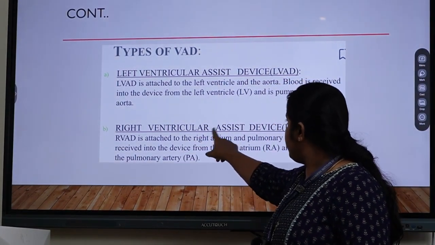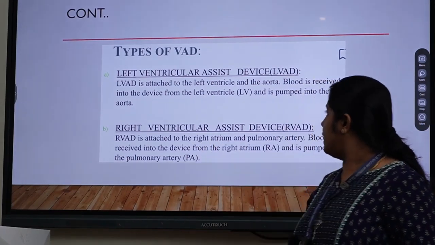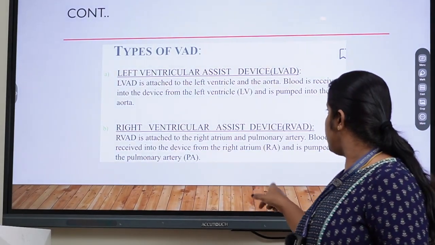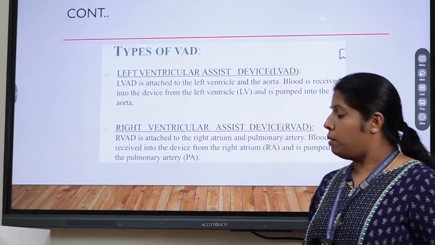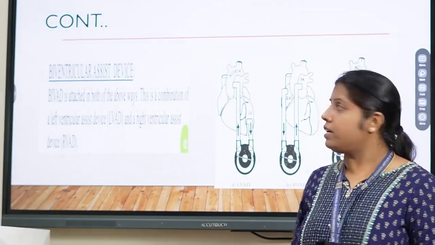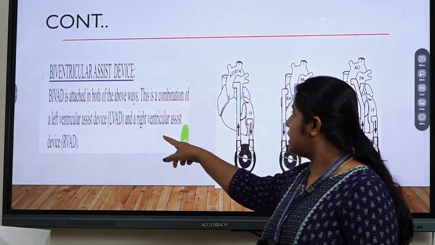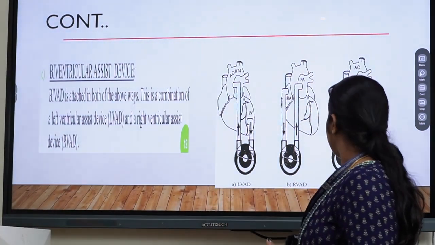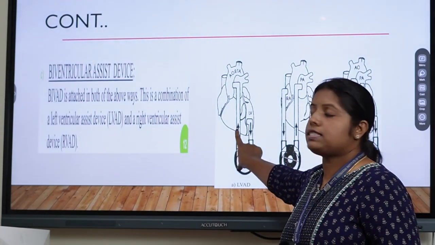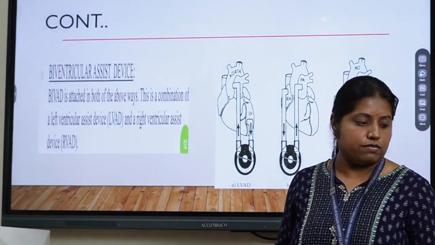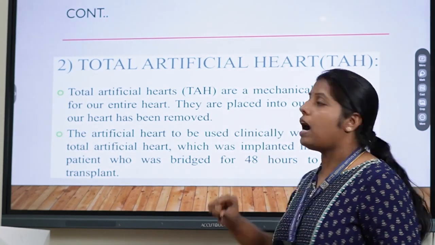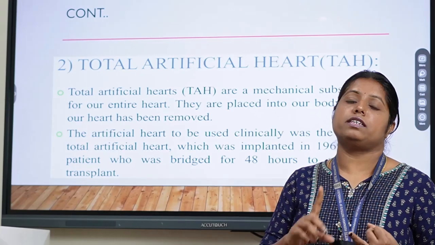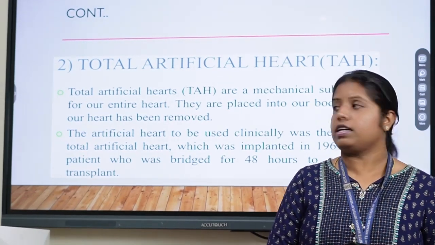The right ventricle assist device is attached to the right atrium and the pulmonary artery. Blood is received into the device from the right atrium and pumped into the pulmonary artery. The biventricular device is the combination of both. In the diagram we can see the biventricle assist device, the left ventricle assist device, and the right ventricle assist device. The total artificial heart functions on all three types.